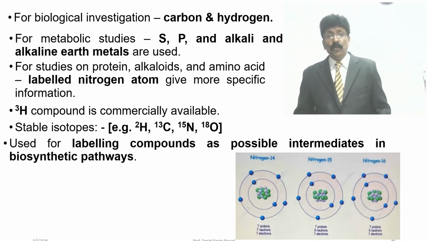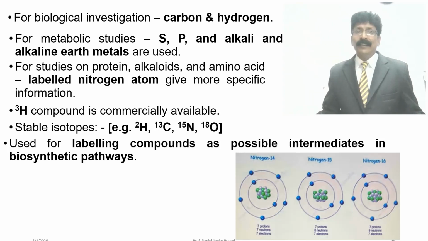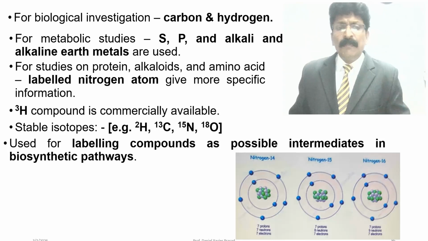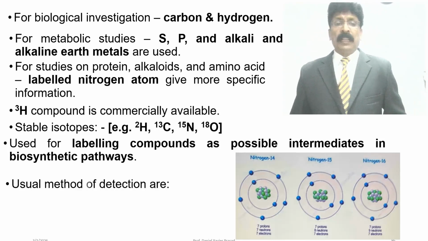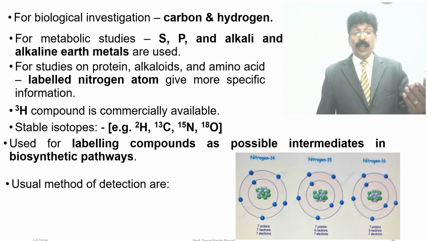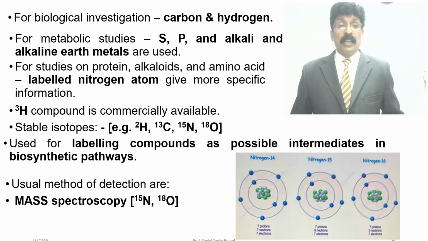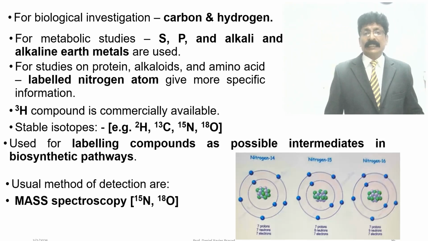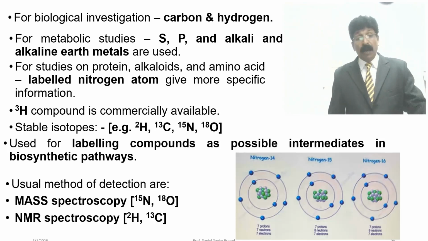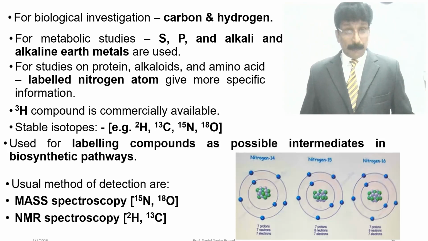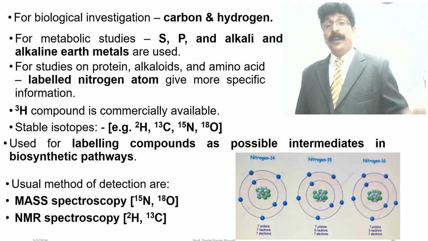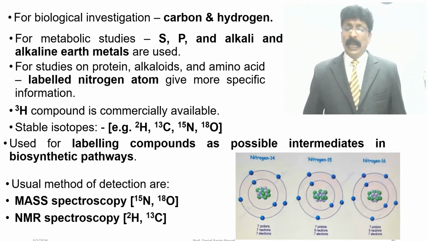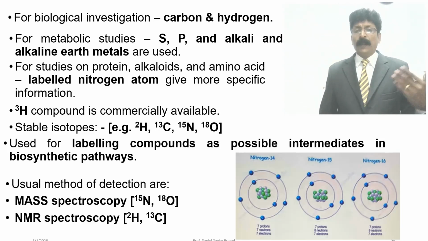So labeled compounds are used as possible intermediates in biosynthetic pathways. The usual methods for detection are mass spectrometry for nitrogen 15 and oxygen 18, and NMR spectroscopy, where you can use H2 and carbon 13.